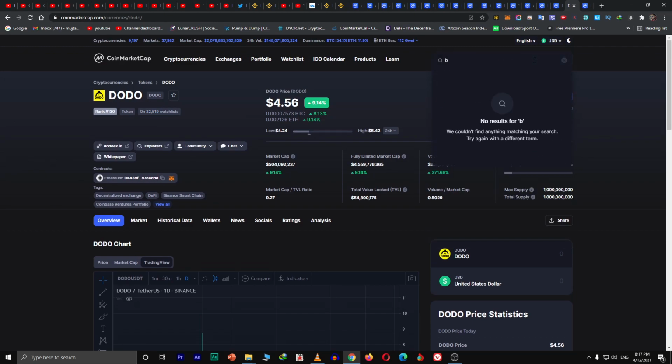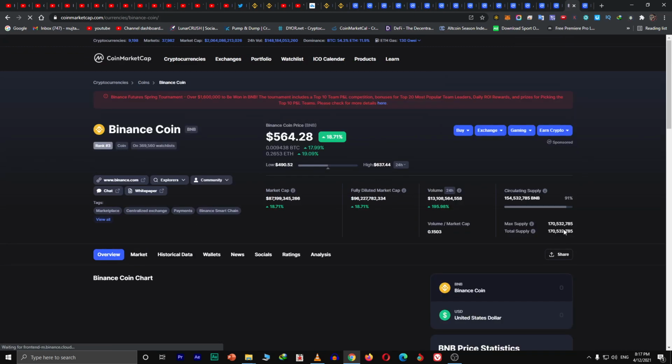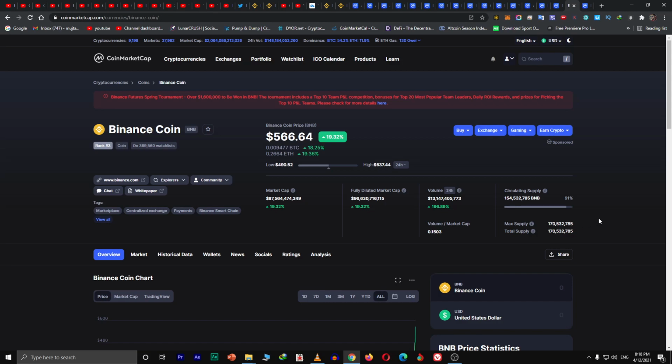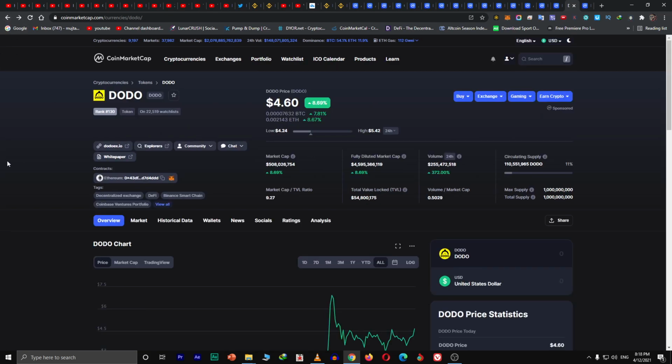If we look at the BNB coin, let me show you. It has 170 million coins, less supply, that's why, but it has got so many people involved, and itself is one of the biggest coins. That coin breaks the rules. So DODO is also among them, that breaks the rules of more supply. The general rule of thumb is the more the supply, the lower the price, and the less the supply, the higher the price. But here we break that rule. The more supply, the stronger the project, the higher the price.